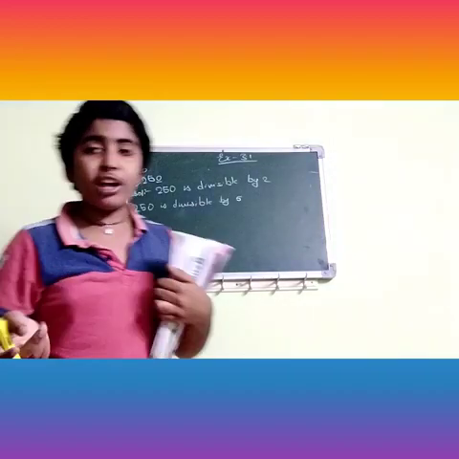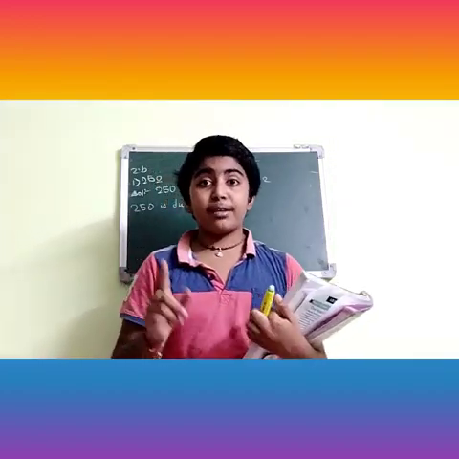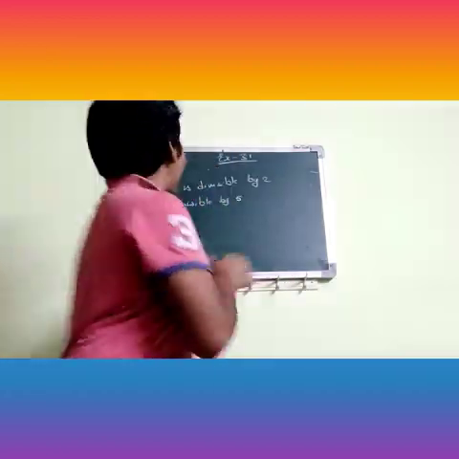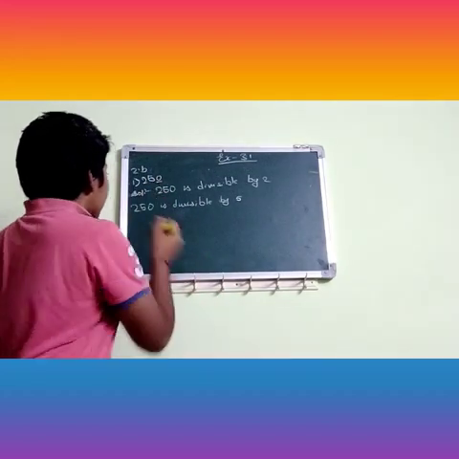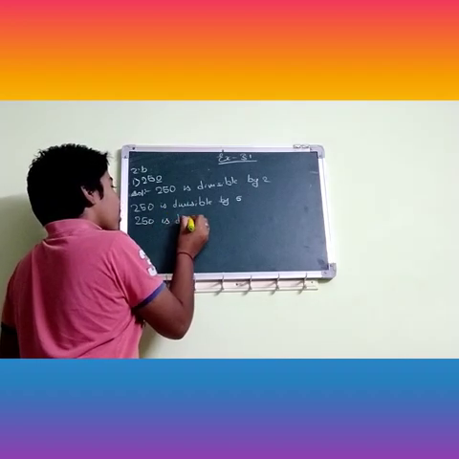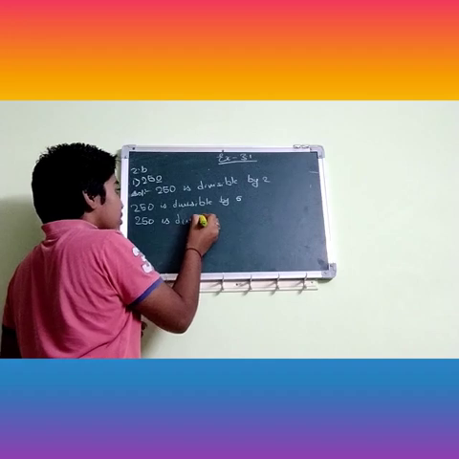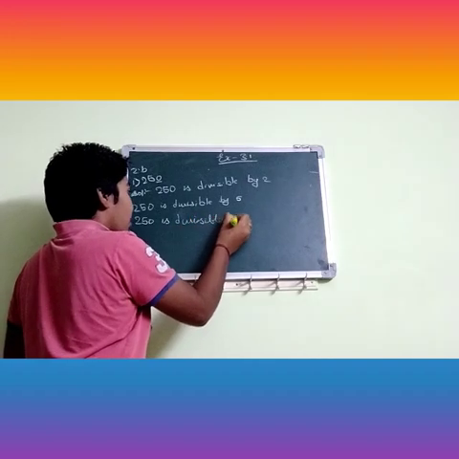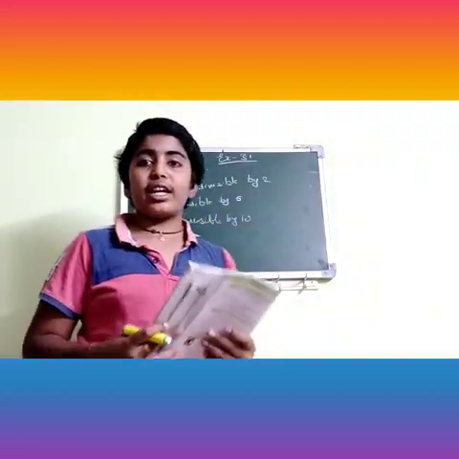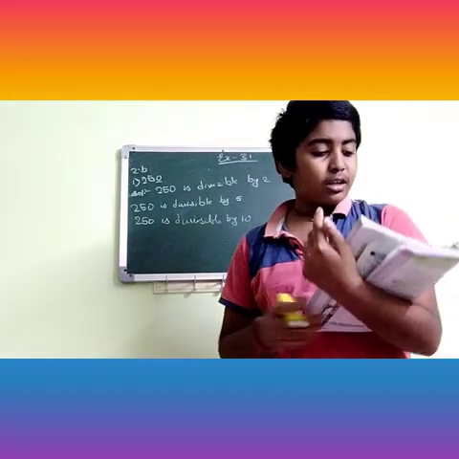Okay. What is the divisibility rule of 10? In the given number, the ones place should be 0. Then only the number is divisible by 10. So here the ones place is 0. So 250 is divisible by 10 too. So 250 is divisible by all 3 numbers. So then the number 250 is divisible by all 3 numbers.